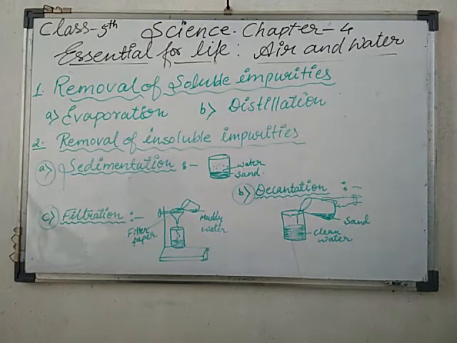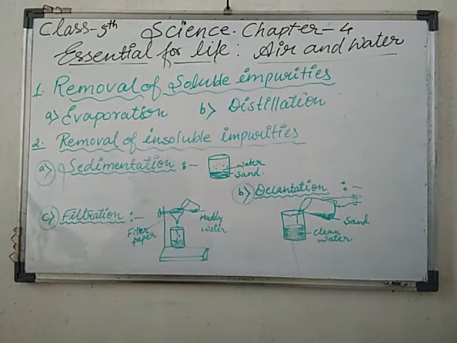Okay, now what will happen with distillation? In the process of evaporation, the water mixes into the air in the form of vapor, and only impurities are left behind. But in distillation, both impurities as well as pure water are obtained. Now impure water is heated in a flask.